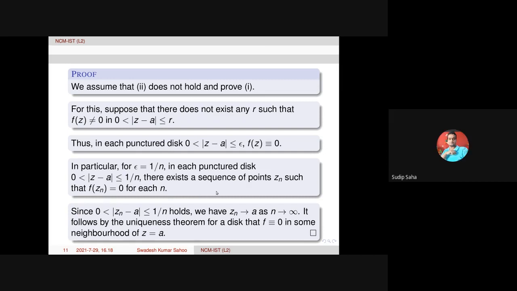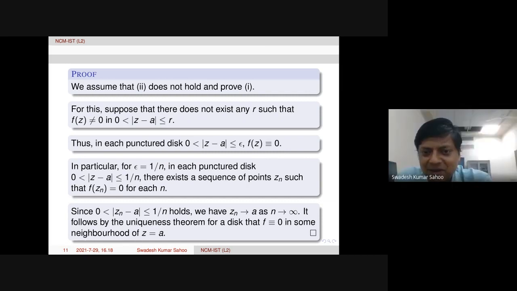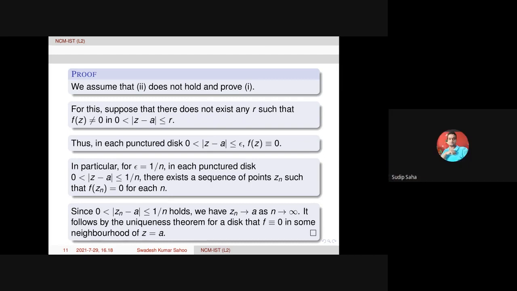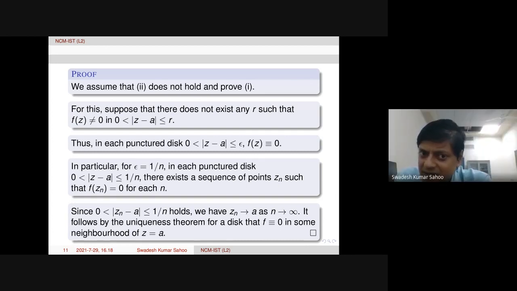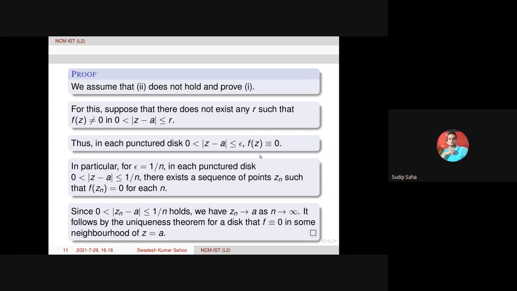Yes. Sir, the third line is equivalent to saying that every deleted neighborhood of A contains a 0 of f(z), right? Sorry, can you please be louder? Sir, the third line is equivalent to saying that every deleted neighborhood of A contains a 0 of f(z), right? Yes. So is that equivalent to writing f(z) is identically equal to 0?